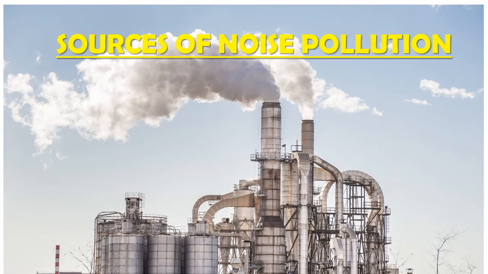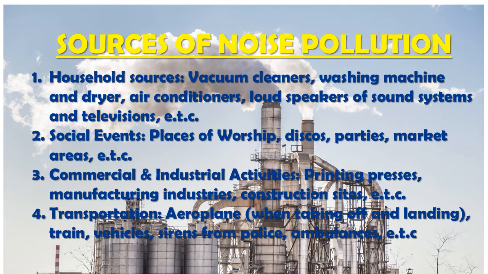So the next thing is sources of noise pollution. How did this noise pollution come about? The first one we have is household sources. Examples of these household sources are air conditioners, loudspeakers of sound systems, television, washing machine. These are known as household sources. It means that, for example, in a house, you load your music or your speakers, the sound is very loud. The other people in the house or the neighbors around, it will be disturbing them. So this causes what? Noise pollution.